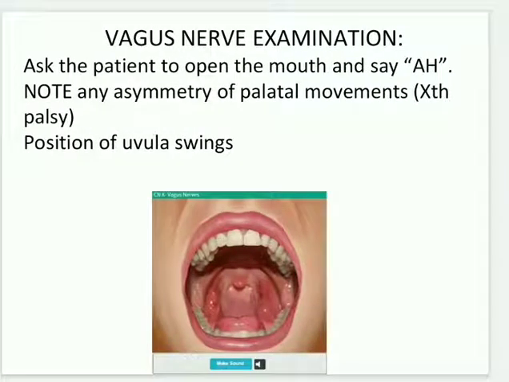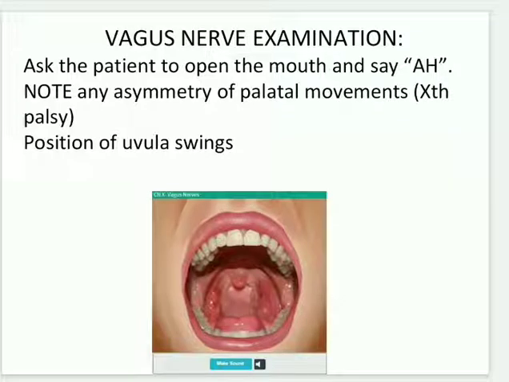Next, we enter into the vagus nerve, which is most important, the 10th cranial nerve. Ask the patient to open the mouth and say ah. Then you can see the palatal movements. You can see the position of the uvula, it might be displaced. This examination should be done by placing a torchlight into the mouth.